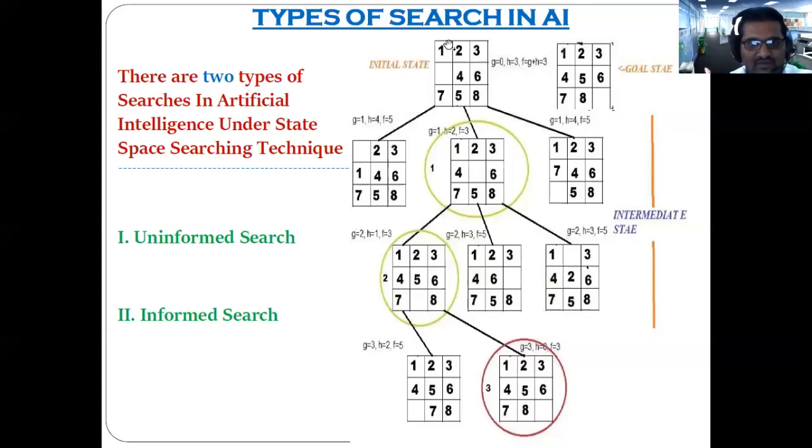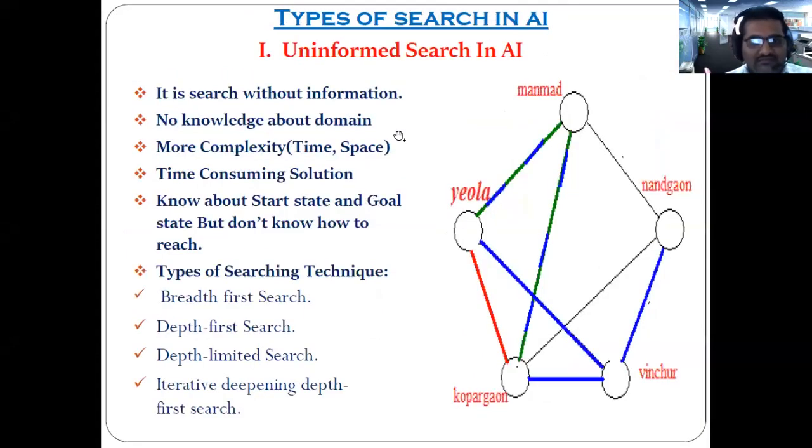Then let me take you to the example so that the concept will become clearer. Here first we discuss the uninformed search, and then we'll go to the example of informed search.